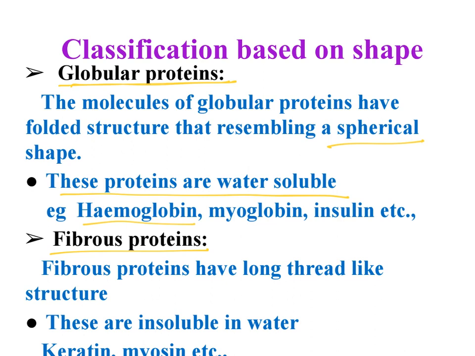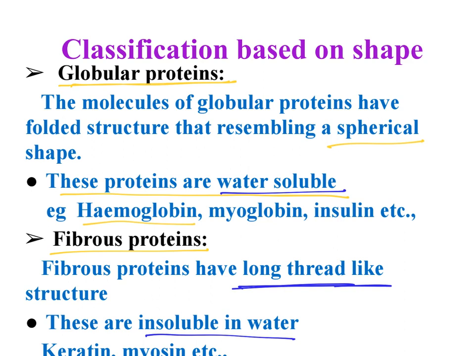When it comes to fibrous proteins, they have a long thread-like structure, and we call these fibrous proteins. These are insoluble in water. Example: keratin. That means hydrophobic groups are present, and water is hydrophilic in nature, so it may not be soluble in water. This way, these are insoluble. So globular proteins are water soluble. Fibrous proteins are water insoluble.